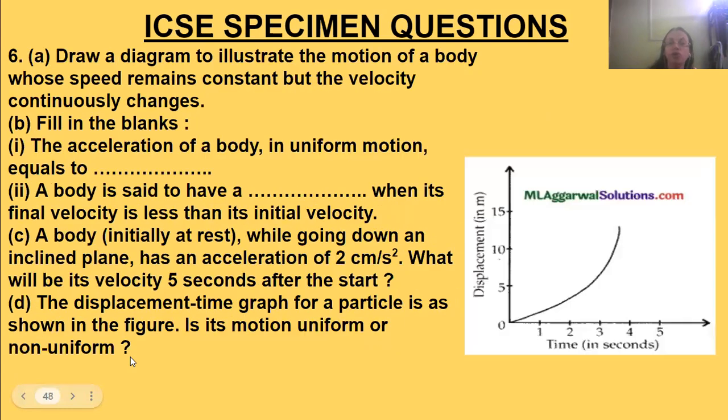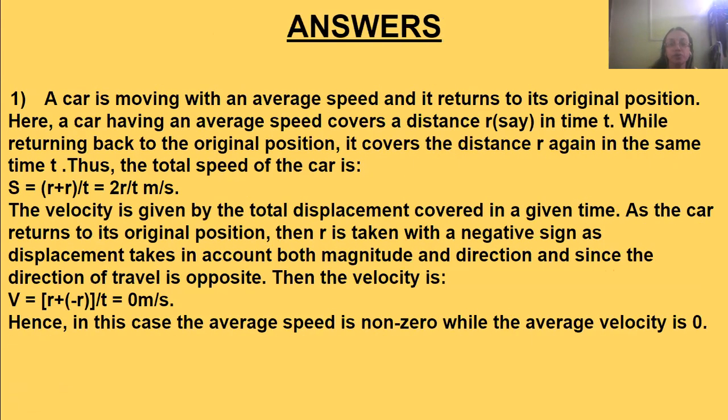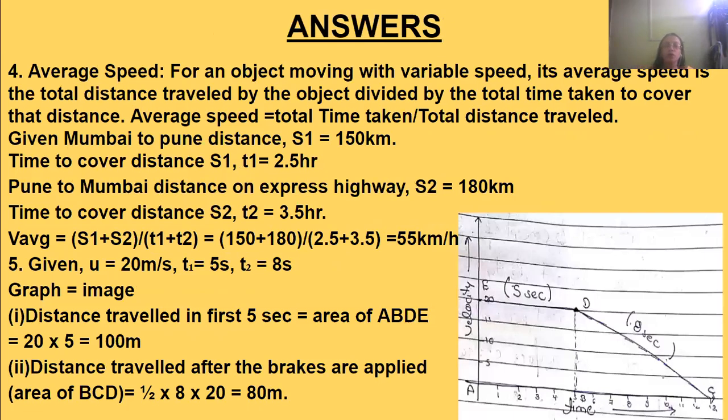So let's move on to the answer to this question. First, let us see the graph. Its initial velocity was 20 meters per second. Velocity is on the y-axis and time is on the x-axis. For the first 5 seconds it is moving with 20 meters per second, so that will be a straight line till 5 seconds. Then the brakes are applied and the car is retarding. After 8 seconds, it will stop.